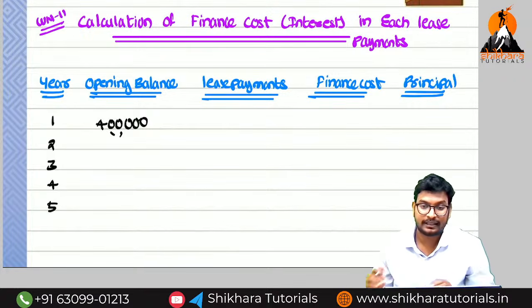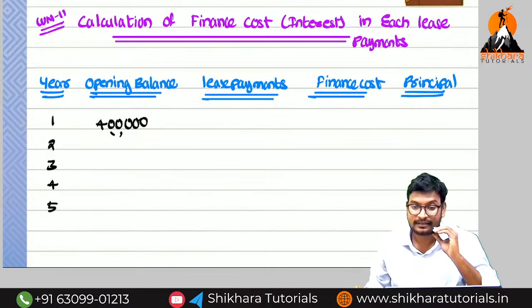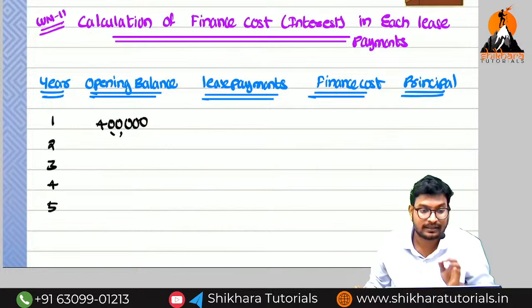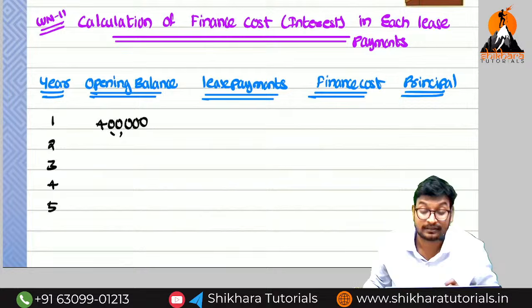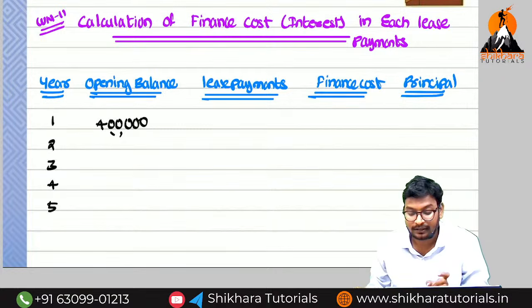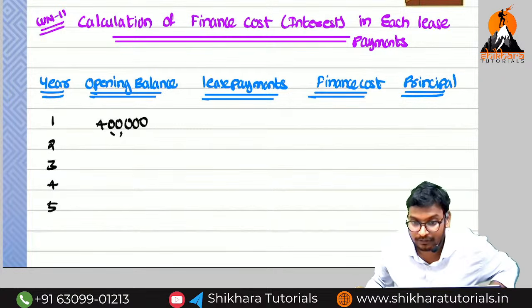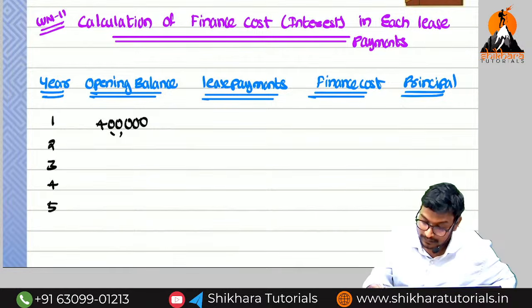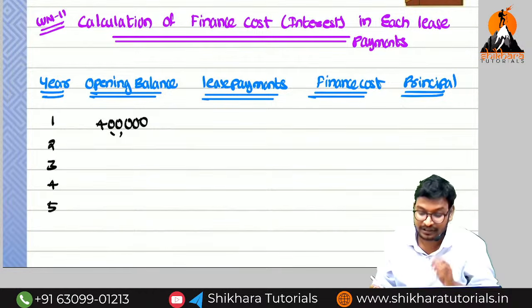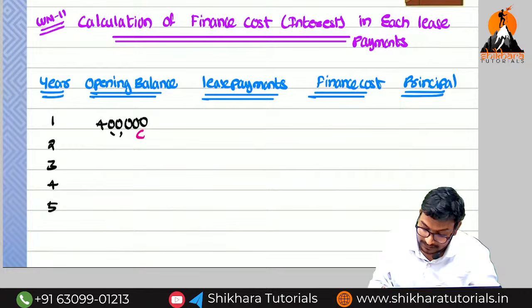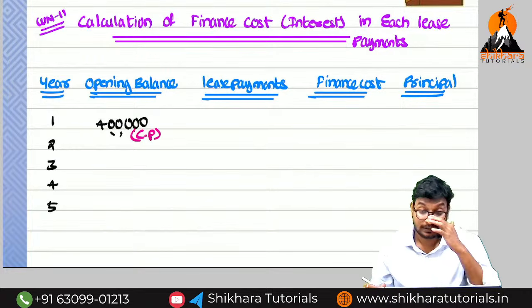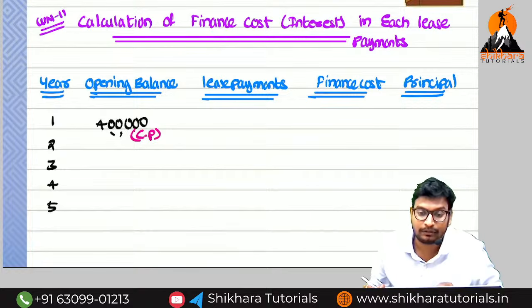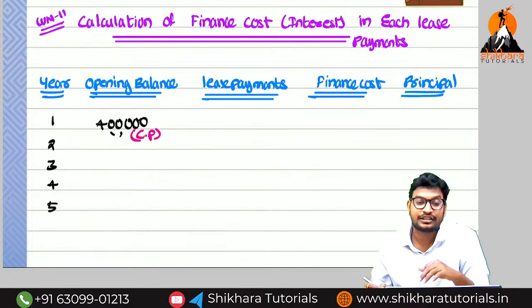So the first entry, what is the entry we need to write, ma? Asset account debited to lessor account. What is the amount we need to write there? 4 lakhs and 4 lakhs. The 4 lakh is nothing but the total cash price. From the hire purchase point of view, you can imagine it like CP. What is the meaning of CP, amma? Cash price. So that means it is the total principal we need to pay.